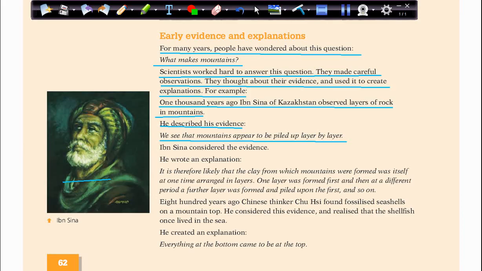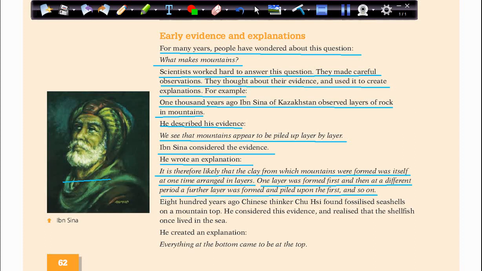So Ibn Sina considered the evidence. He wrote an explanation. So the next one is his explanation. It's therefore likely that the clay from which mountains were formed was itself at one time arranged in layers. One layer was formed first, and then at a different period a further layer was formed and piled upon the first, and so on.